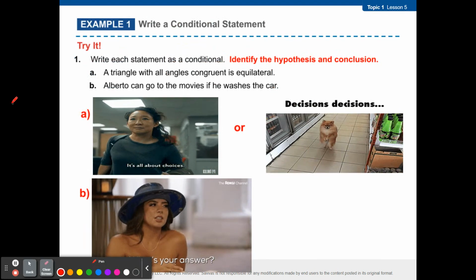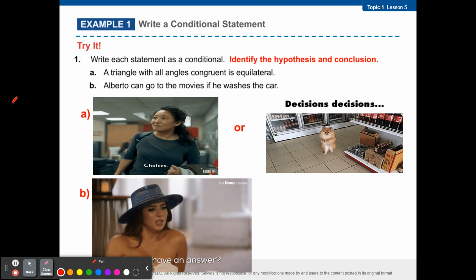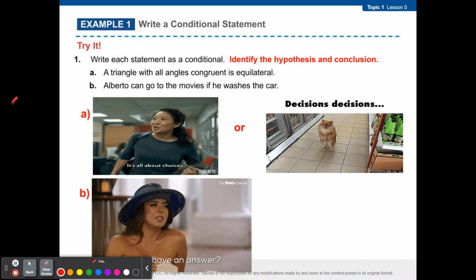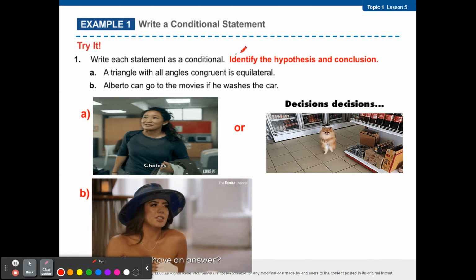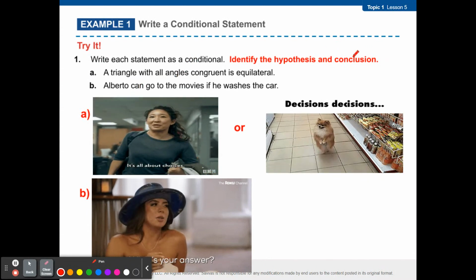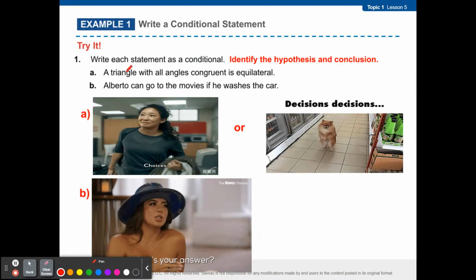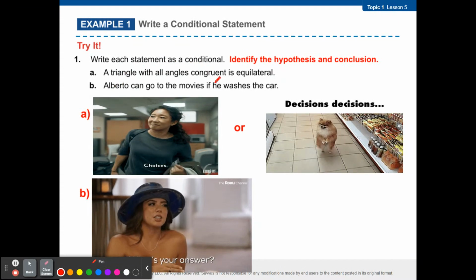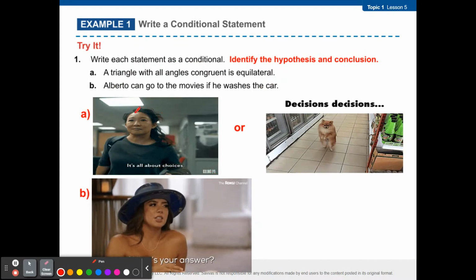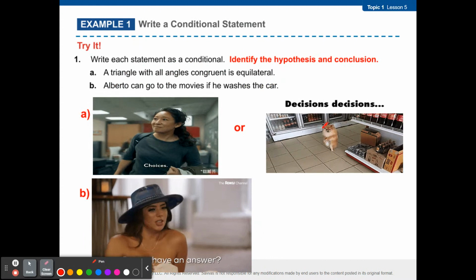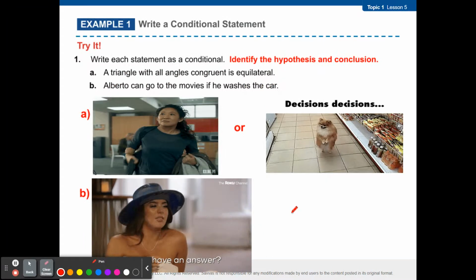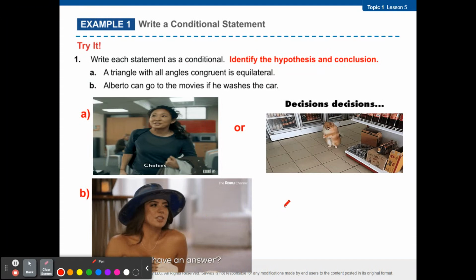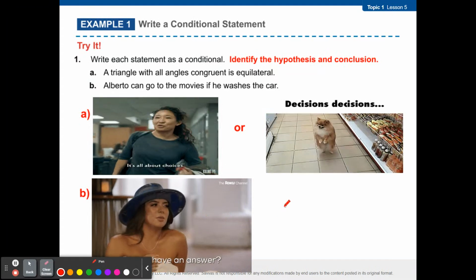So on the Try It, I think you're on what, page 20? Is that true? Okay. Write each statement as a conditional. Identify the hypothesis and the conclusion. A triangle with all angles congruent is equilateral. Alberto can go to the movies if he washes the car. A has 2 possibilities. B only has 1. I want you guys to write those if-then conditional statements. I'll give you a minute.